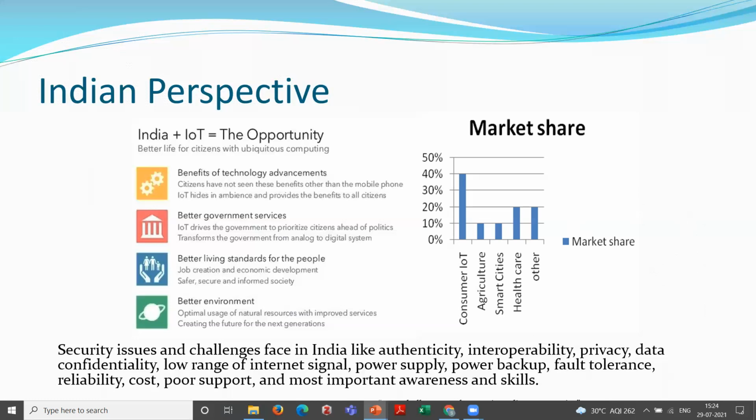But there are security issues and challenges faced by India, like authenticity, interoperability, privacy, data confidentiality, low range of internet signal, power supply, power backup, fault tolerance, reliability, cost, poor support, and most important, awareness and skill.